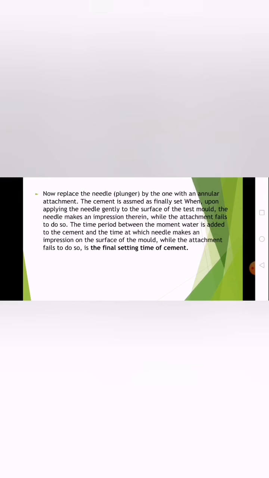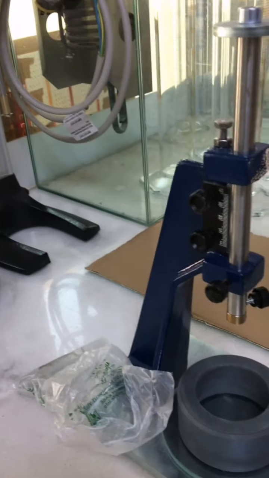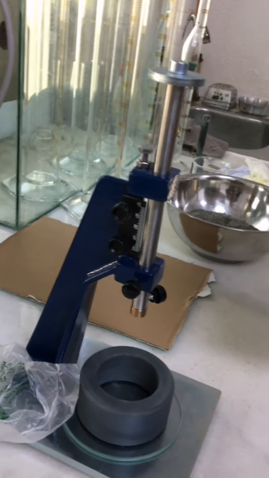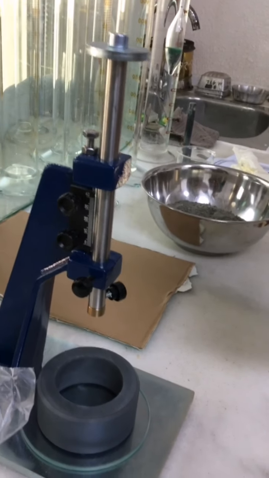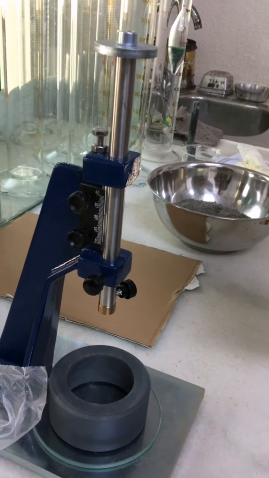So now we start our practical part. You will see in our practical part how we calculate the setting time of cement. So, what is the equipment you need for this? Only the Vicat needle? Yeah, Vicat apparatus.